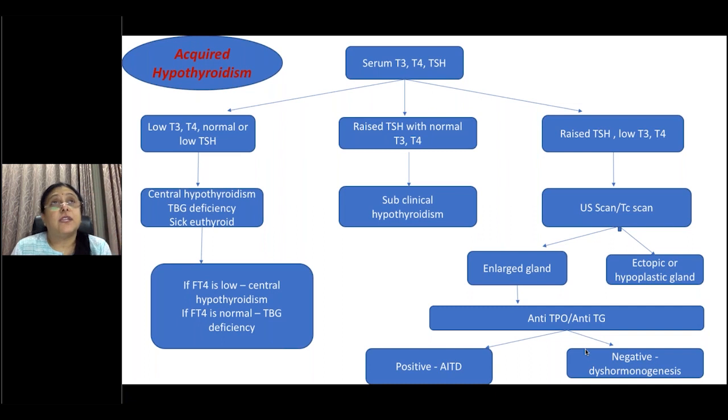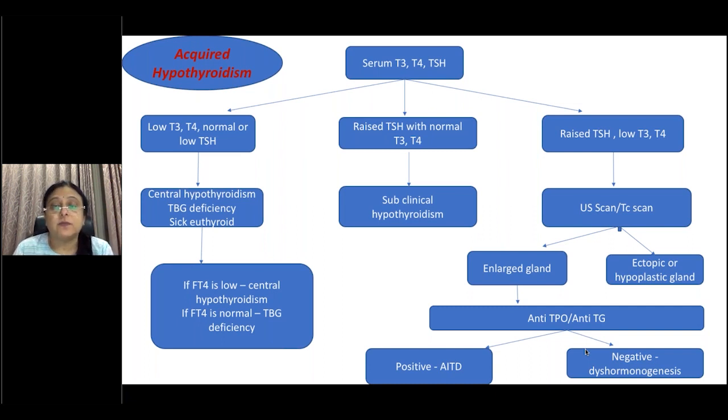Now, if you have raised TSH with a low T3 and T4, it is hypothyroidism. You can do an ultrasound scan. The technetium uptake scan is something that is recommended. We don't tend to do it in older children very often unless we are suspecting something unusual. We do an ultrasound scan just to see whether the gland is enlarged or not.